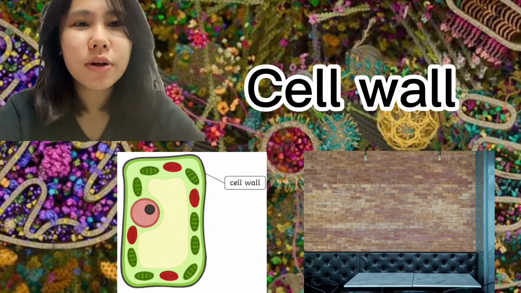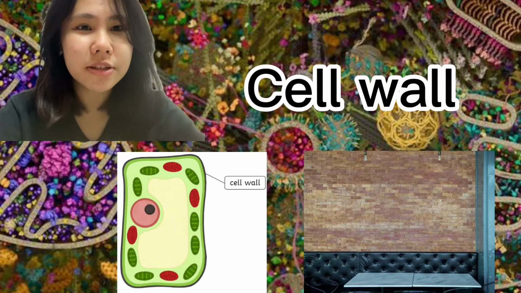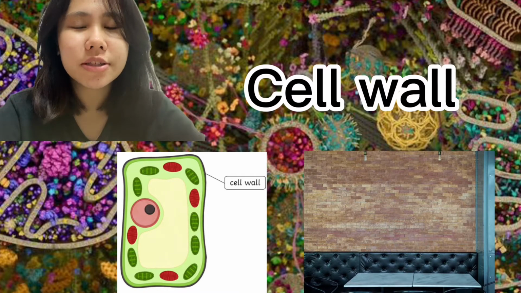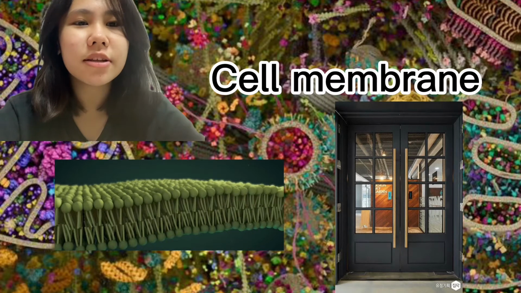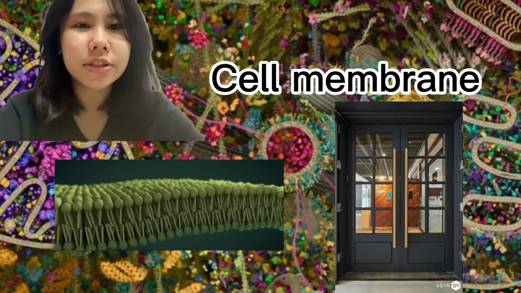The cell wall is like the walls of the restaurant, protecting it from environmental conditions and giving shape to the restaurant. In the same way, the cell wall protects, supports, and gives shape to the plant cell. The cell membrane is like a door, allowing people to go in and out of the restaurant. In the same way, the cell membrane controls the passage of material in and out of the cell.